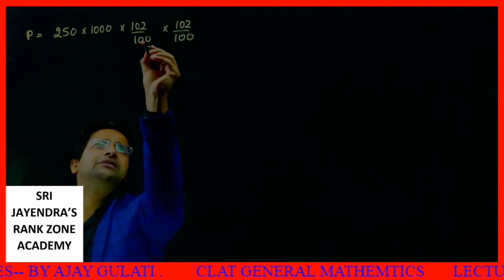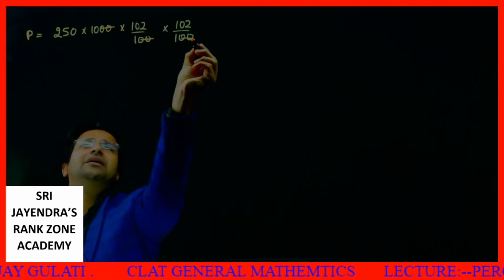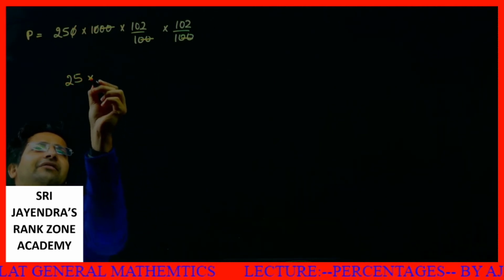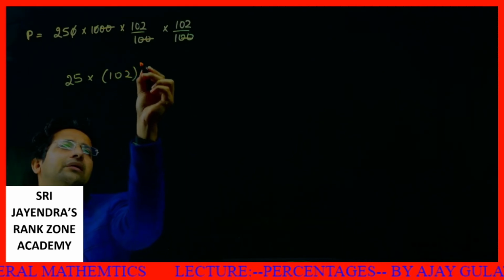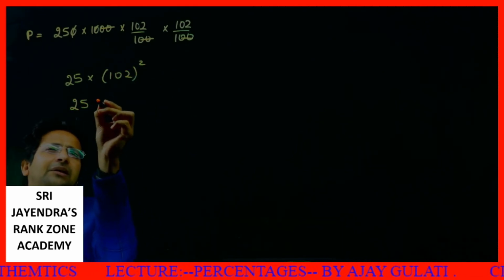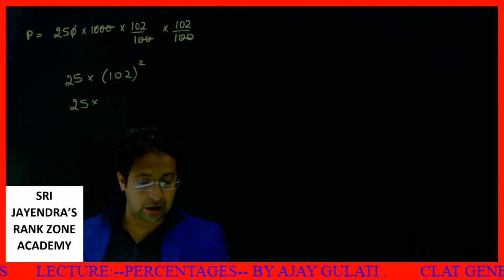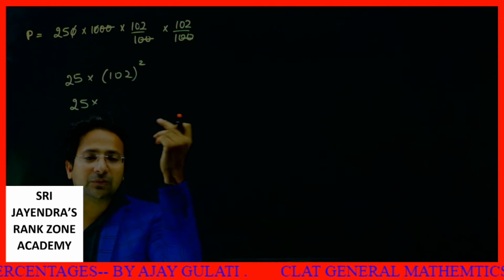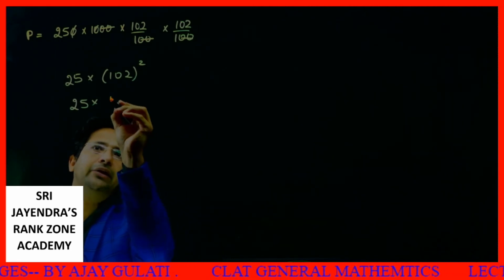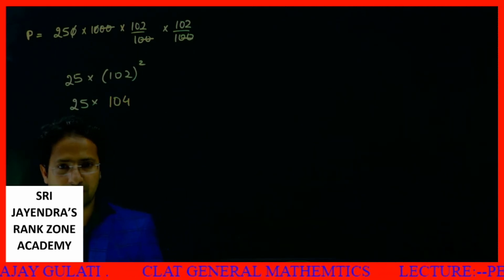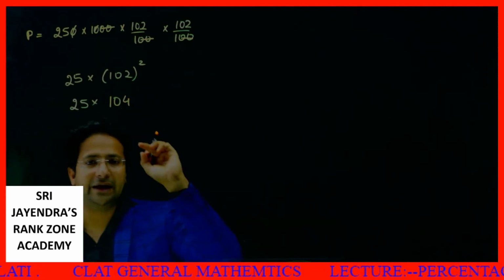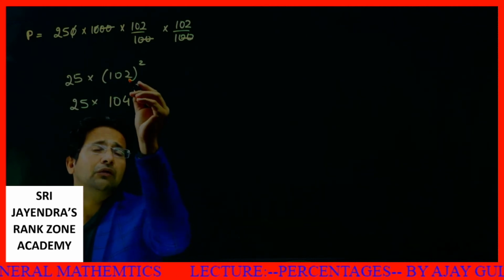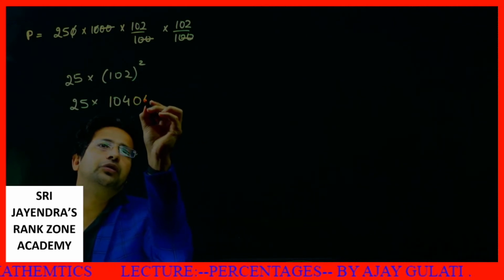See, what I need to do is 00 cancel, 00 cancel. I am left with this 25 into 102 square. There is a very easy method of calculating the square of any particular number. How will I do that? 102 is how much more than 100? 2 more than 100. So add 2 more to it. This becomes 104. This was 2 more than 100, and I added 2 further. Okay. Now, what is the square of 2? Square of 2 is 04.